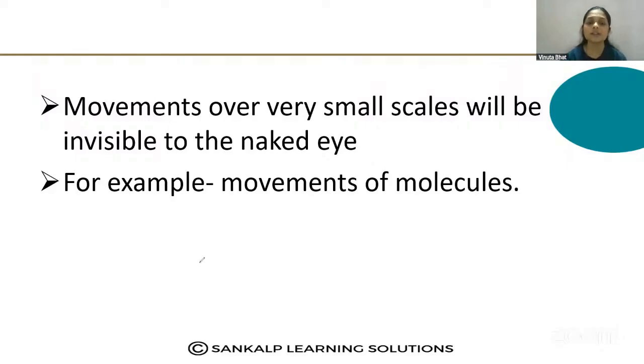In those organisms which do not show growth, movement or respiration at a particular time, we have to observe very small particle movements. These small particle movements take place inside the cell and cannot be seen with the naked eye. For example, the movement of molecules that takes place inside the cell.